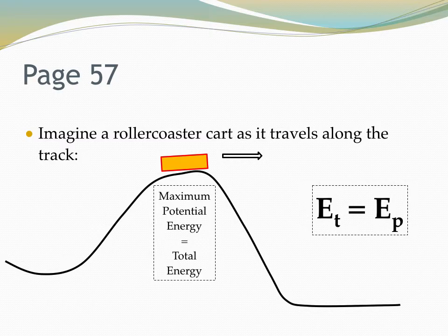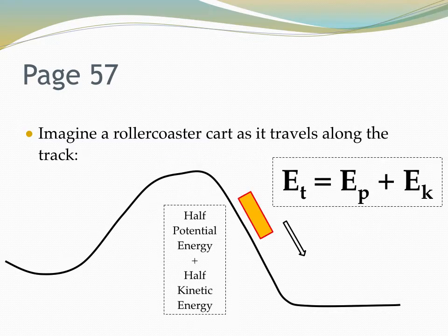Then at that maximum point, at that highest point, its maximum potential energy will equal the total energy in this system. Okay, then boom, it goes over the top. As this roller coaster is about halfway down, we're going to be able to say that there's half of the potential energy left and it's using half of the kinetic energy because it's halfway. So it's got half of both. It's half in action, but it still has energy in that potential stage. So what we're saying with this equation is that the total energy is equal to the potential energy, EP, plus the kinetic energy, EK.